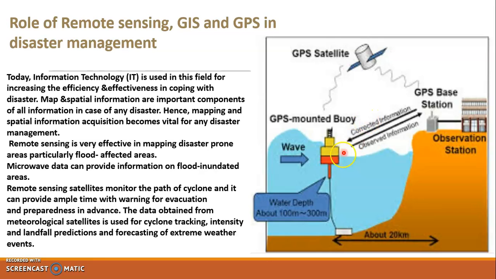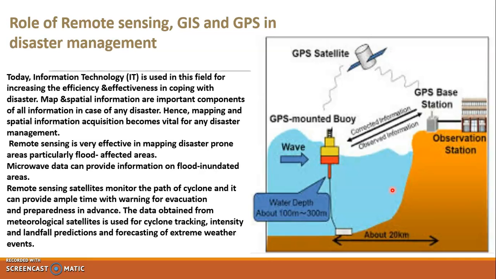Here you can see an image where devices are being kept inside the water. This is a GPS-mounted buoy. You can see this is a satellite and this is a GPS base station. If any big wave comes, an indication is immediately given to the GPS satellite, and the information is also given to the GPS base station. It is kept about 20 kilometers from the land, at a depth of about 10 to 5 meters. This is how it is placed inside the water, river or sea.